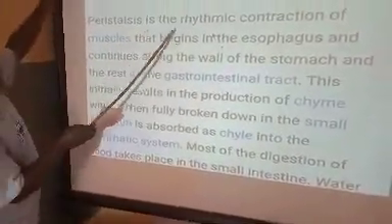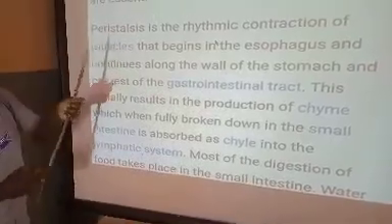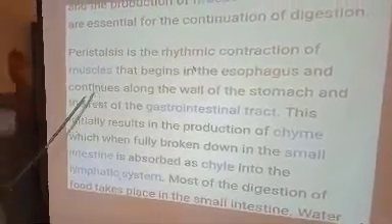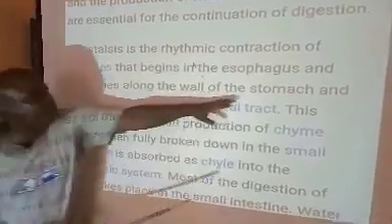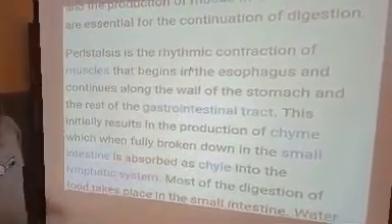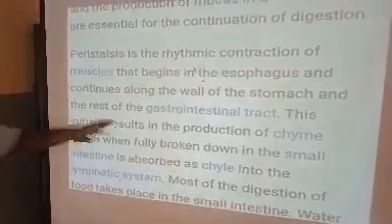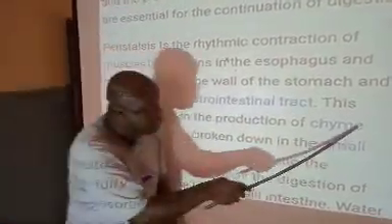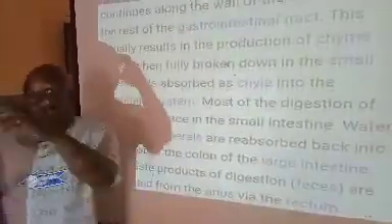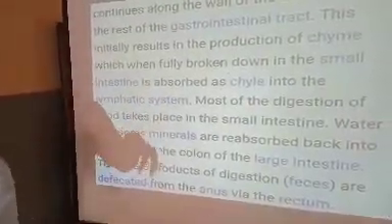Okay, peristalsis is the rhythmic contraction of muscles. So it pulls and relaxes. That begins in the esophagus, or the gullet, continues along the walls of the stomach, and the rest of the gastrointestinal tract, which we've talked about. This initially results in the production of, look at the word, chyme, a semi-liquid paste of food. That food vomited is the chyme.